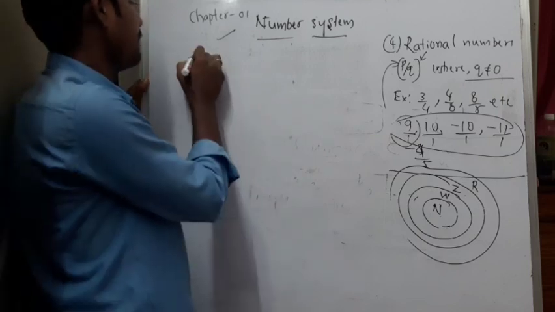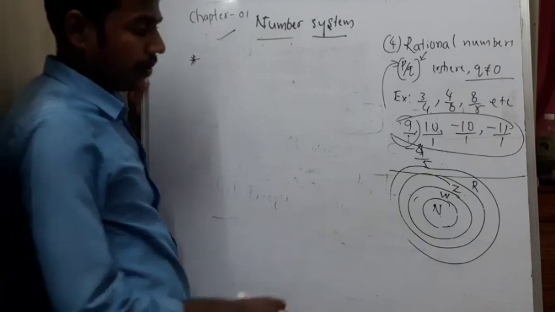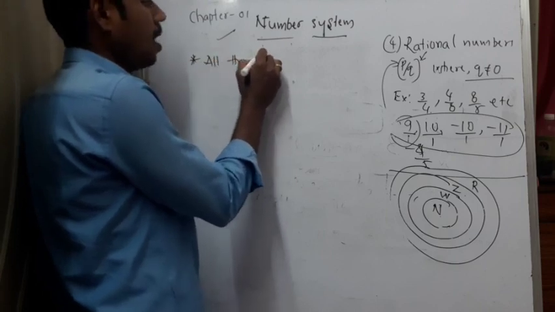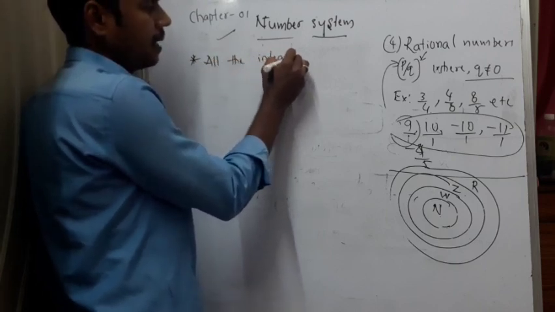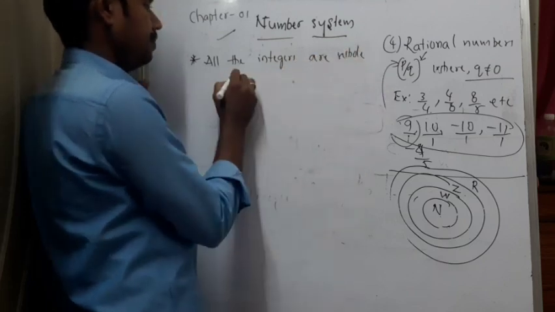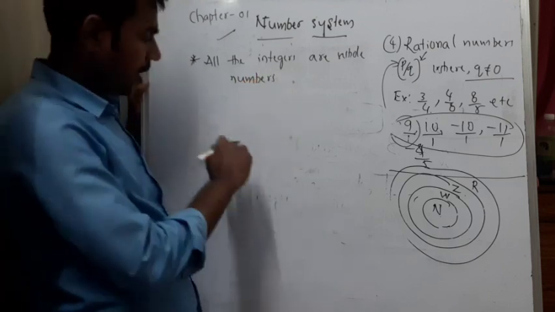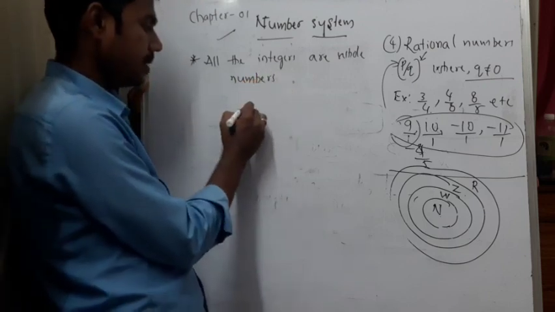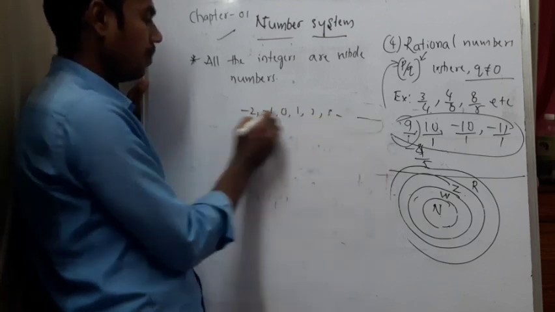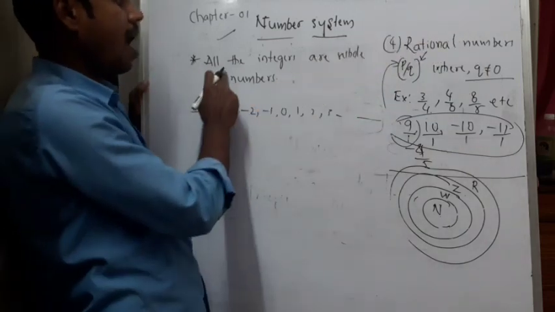Next, if you need, you can pause the video and note it down. The next statement I give: all the integers are whole numbers. If I give the set of integers, -2, -1, 0, 1, 2, 3, the count moves in this direction.